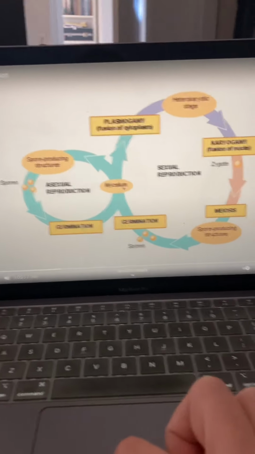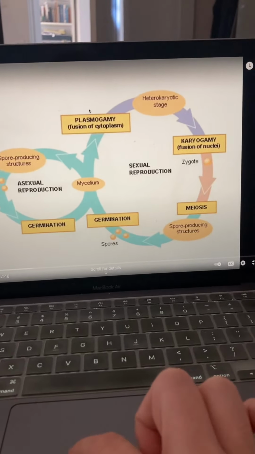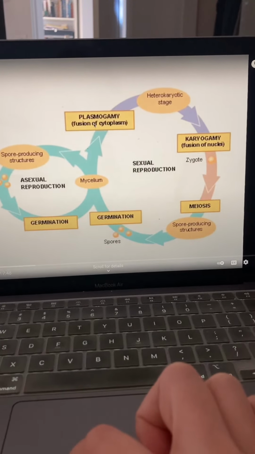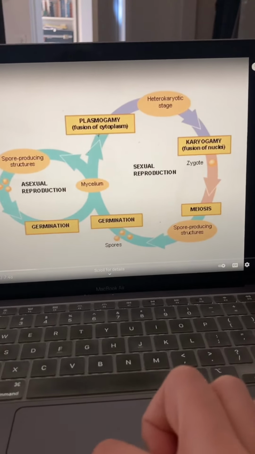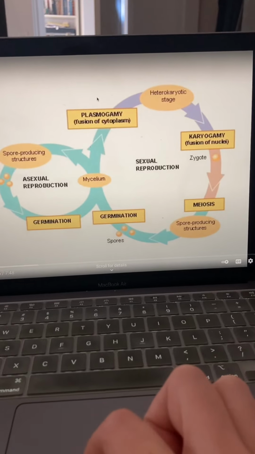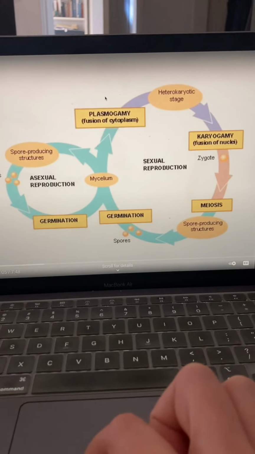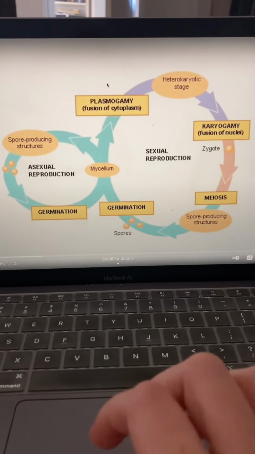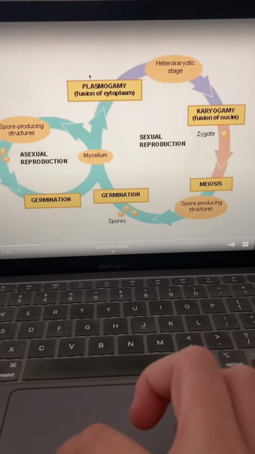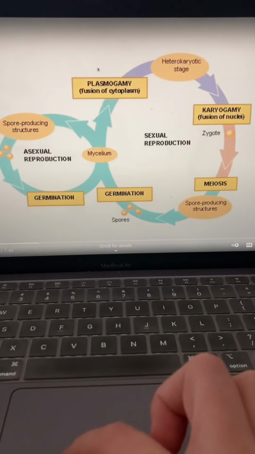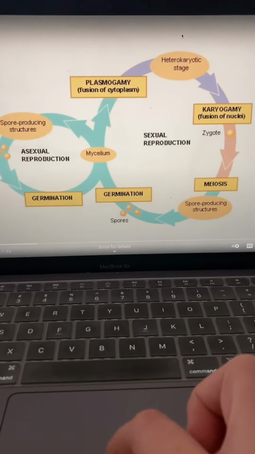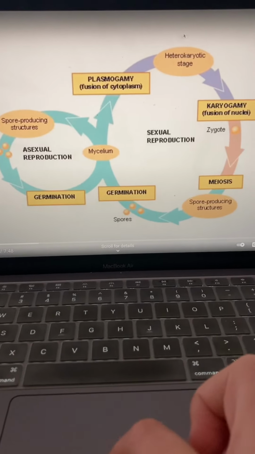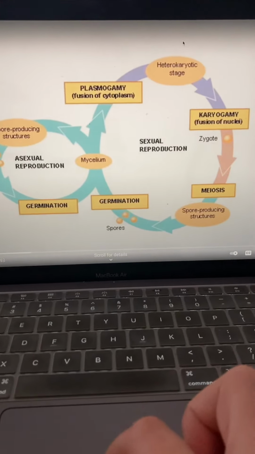And then on the sexual reproduction side, we see the mycelium goes through plasmogamy. And so two different kinds of mycelium, their hyphae will come together and they'll sense each other using pheromones. They'll come together and they'll form a zygosporangium, which is a cell that has two different nuclei from each of the different kinds of the hyphae.